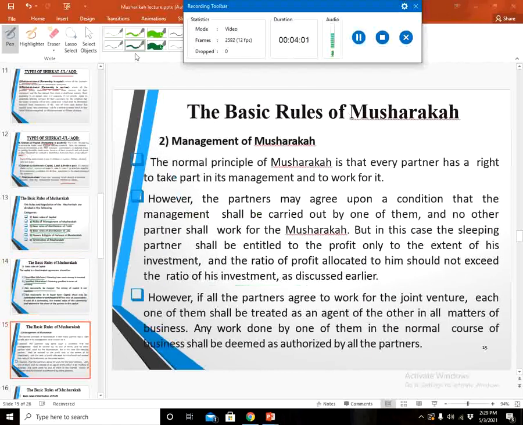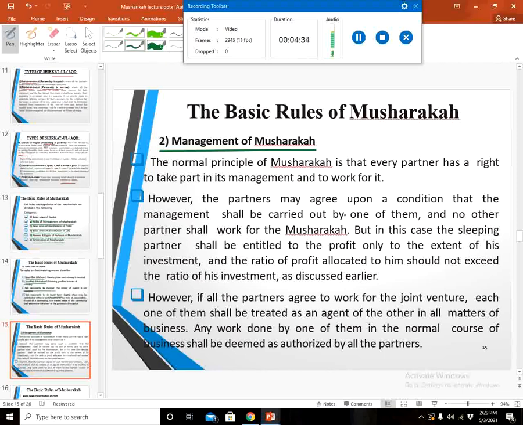And number 2, the rules of Musharaka are about the management of the Musharaka, how Musharaka will operate, who will operate it, who will manage it, who will work actively and who will work passively. Number 1, the normal principle of Musharaka is that every partner has the right to take part in the management and work for it. It means that every partner of the Musharaka business is allowed to work in the Musharaka business actively.